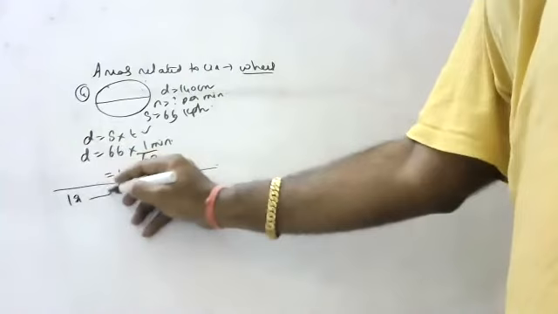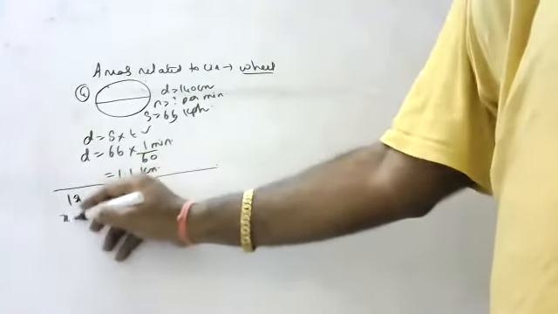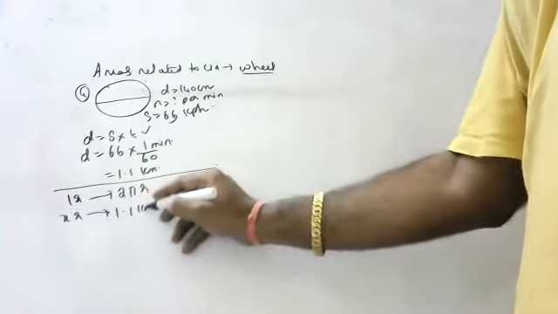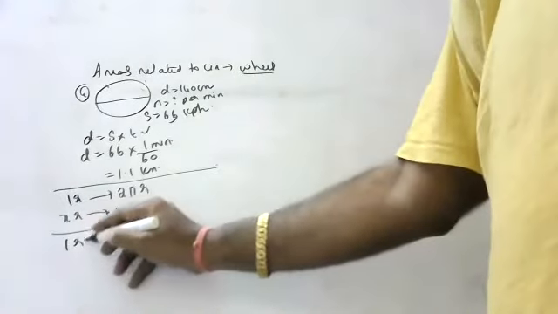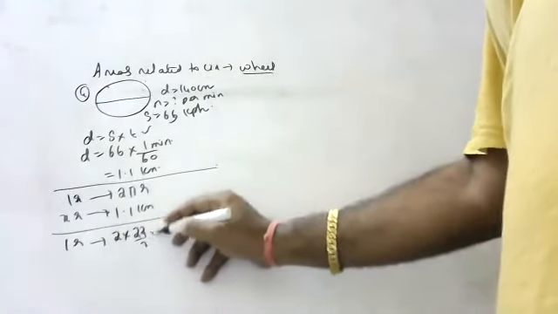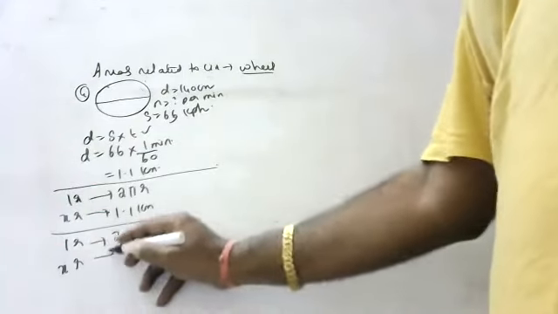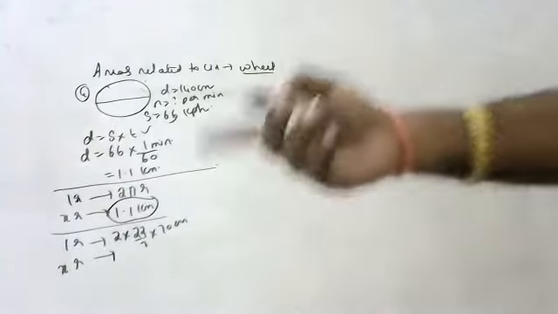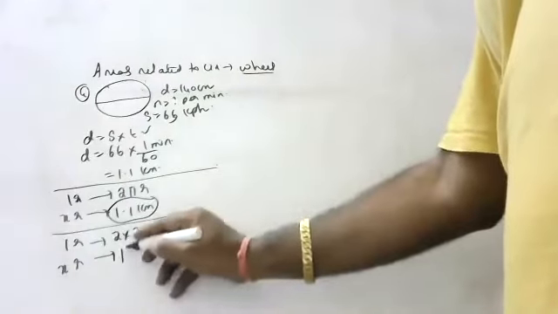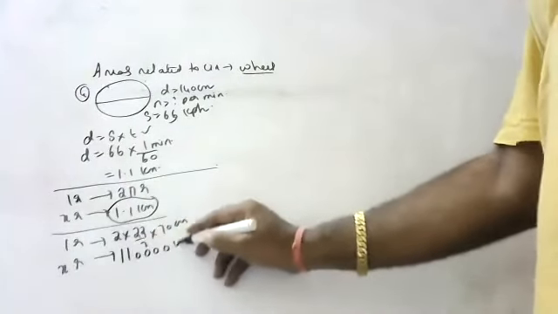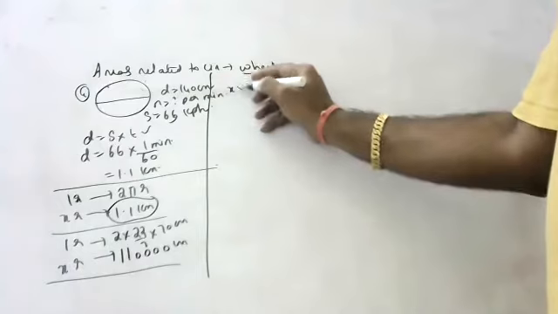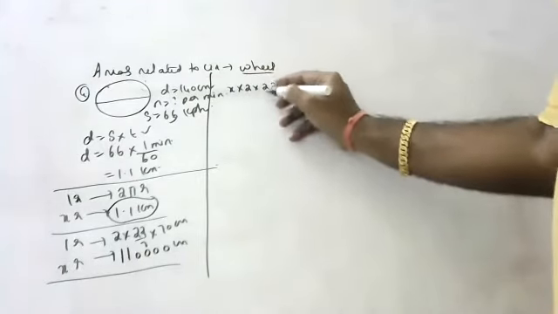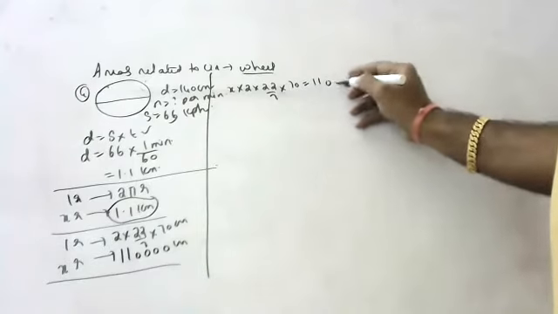One rotation is equal to 2 pi r. How many rotations will cover 1.1 kilometers? One rotation is equal to 2 into 22 by 7 into 70 centimeters. To convert 1.1 kilometers into centimeters, multiply by 1 lakh, so it is 110000 centimeters. Now let's do cross multiplication: x into 2 into 22 by 7 into 70 is equal to 110000.